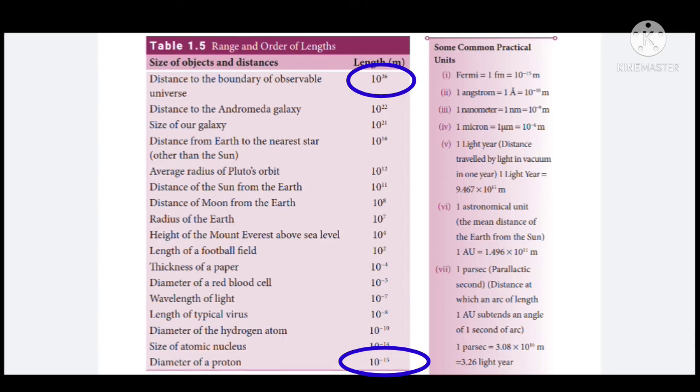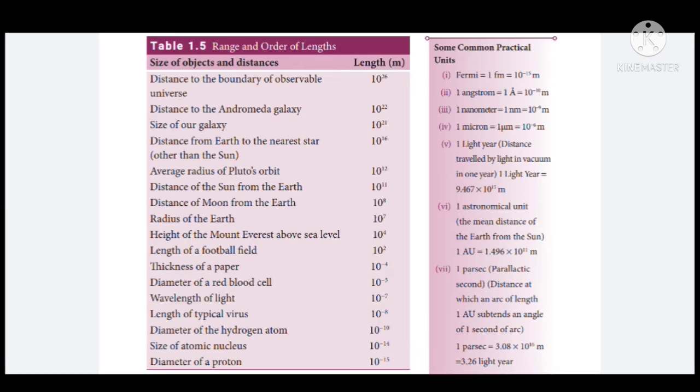First value is about 10 power 26 meter and the last value is about 10 power minus 15 meter. So see the difference between these two values. With the help of laws and concepts given in physics, it is able to measure even the diameter of a proton as well as the distance to the boundary of the observable universe.